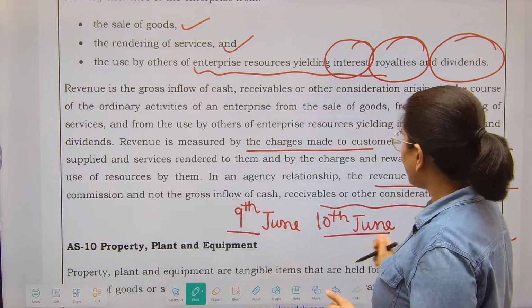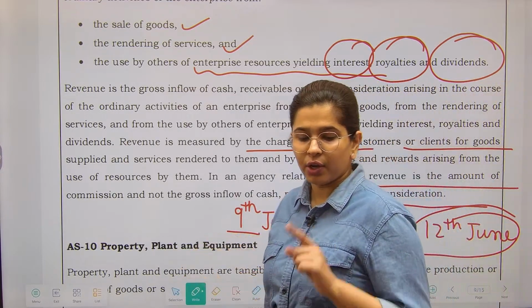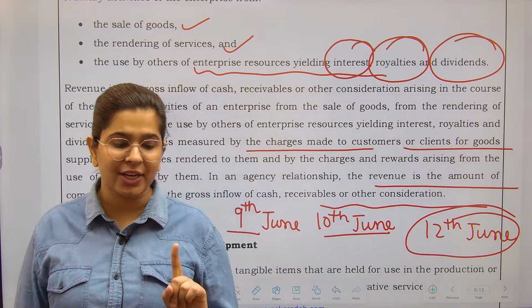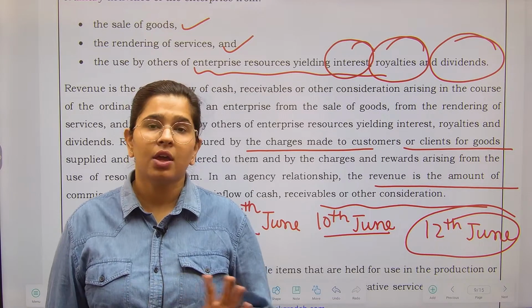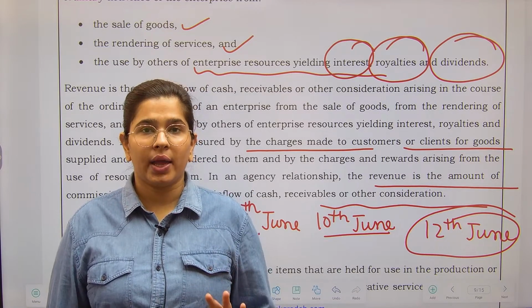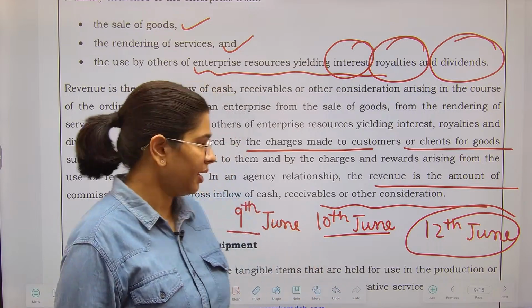So which is that day? The day I have raised the invoice. Not on the day of delivery, not on the day of cash receipt, that means the cash payment that has been received by me. No, on the day when I have raised the invoice. Okay?